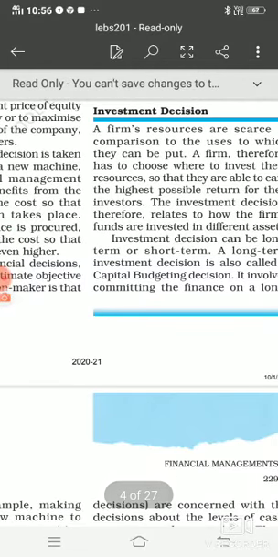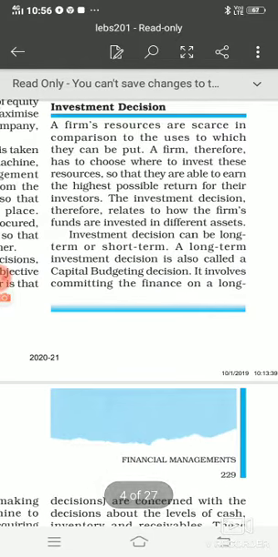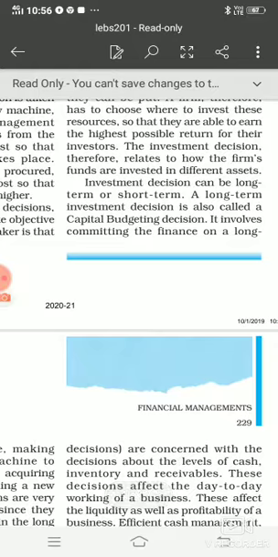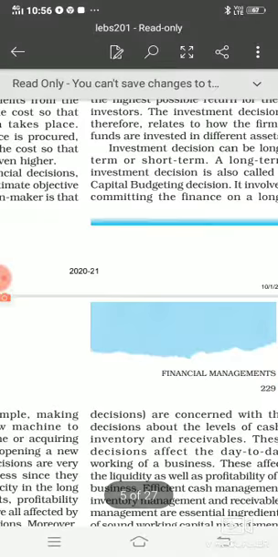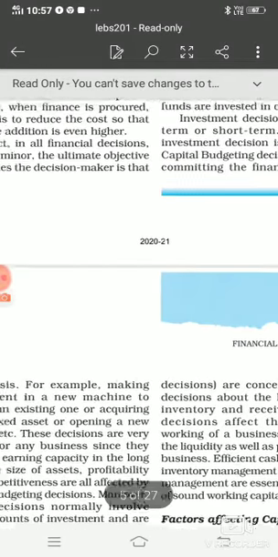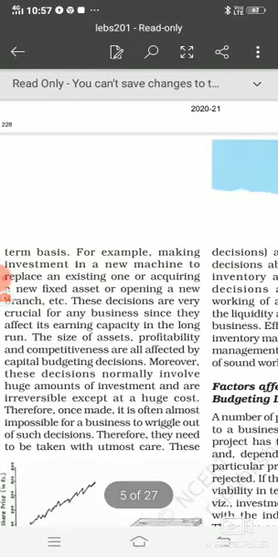Now this investment decision is divided into two parts. A business enterprise can invest finance into a long term project or a short term project. Whenever any long term investment decision is taken, it is called a capital budgeting decision, and it involves a huge amount of finance. So in that case, if any wrong decision has been taken here, it completely affects the profitability of a business and also the market position of a business.